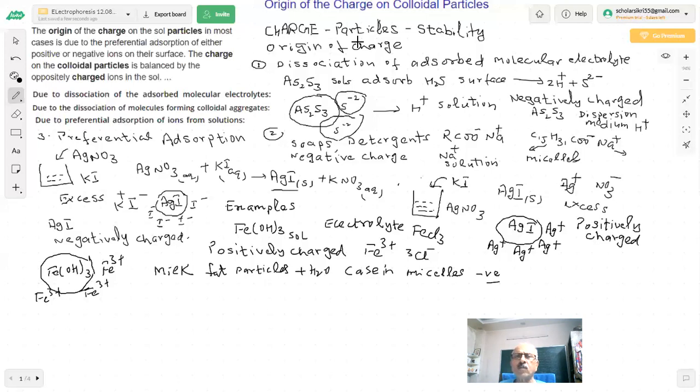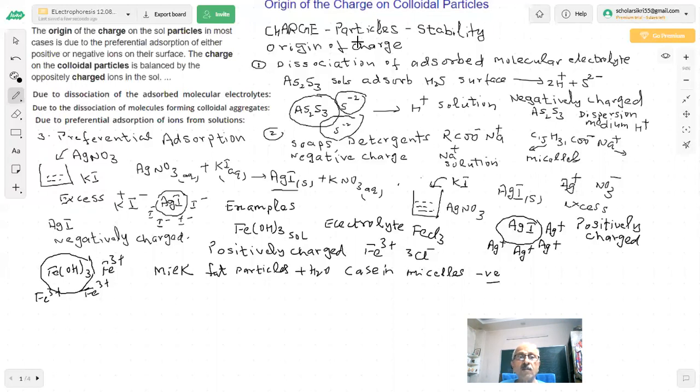And there is lactose sugar also in the milk, you know about that. So for the colloidal particle, we are saying there is always a charge, either positive or negative, depending on which ions they adsorb. Even our blood is a colloidal solution, and inside the blood you have Hb, and there is a charge on the blood and Hb also.